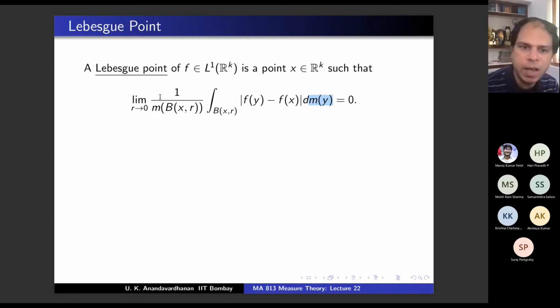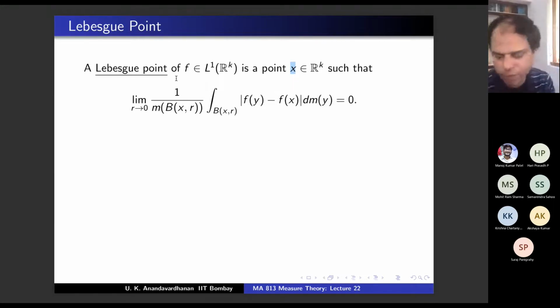I take the average, dividing by m of the ball, and take the limit as r goes to 0. This should be 0. This quantity depends on x, no? y goes out, I'm taking the average over y, but the x remains. If the limit is 0, then that point x is called a Lebesgue point of f.